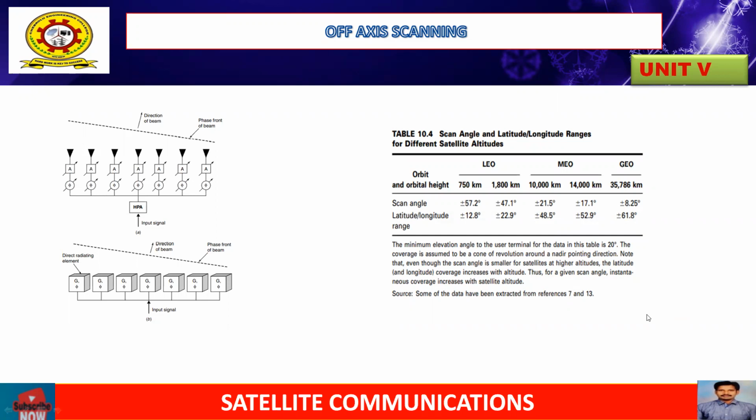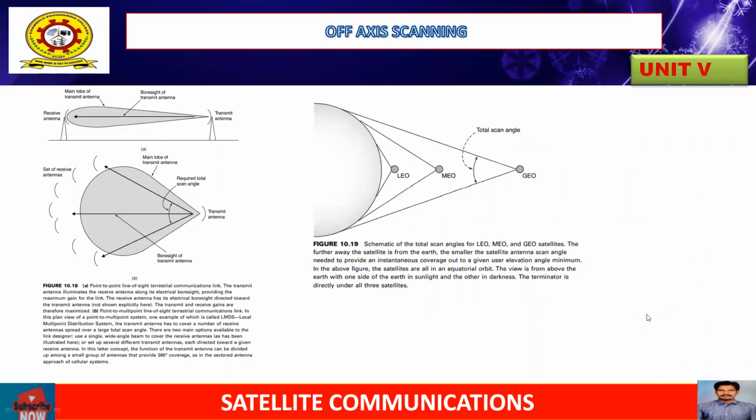So another picture we have here is scan angle, which is for maintaining LEO and MEO satellites. So in this figure B, we have the position of LEO and MEO. Here we represent the total scan angle for LEO, MEO, GEO.